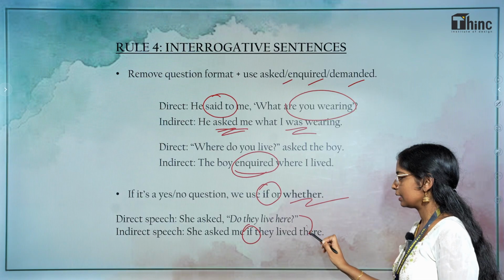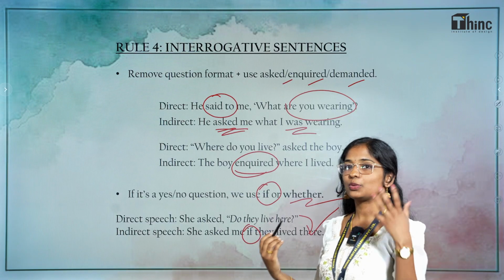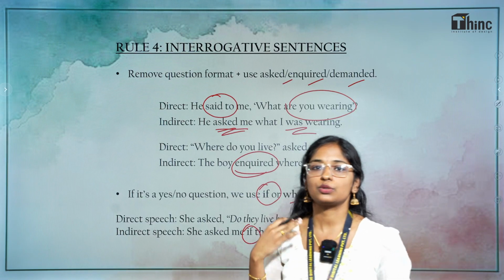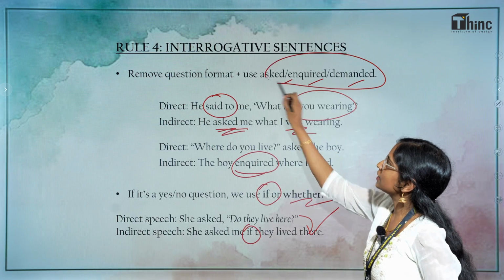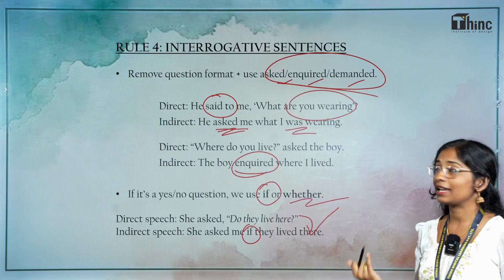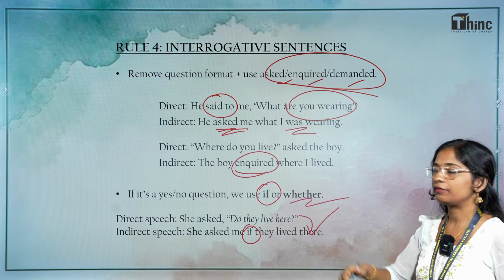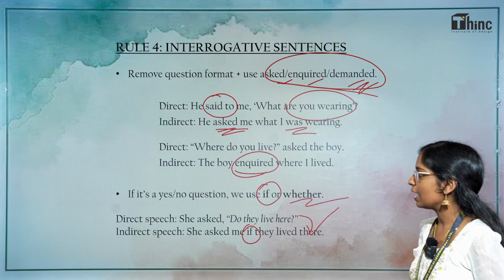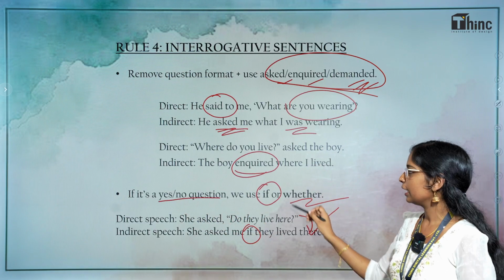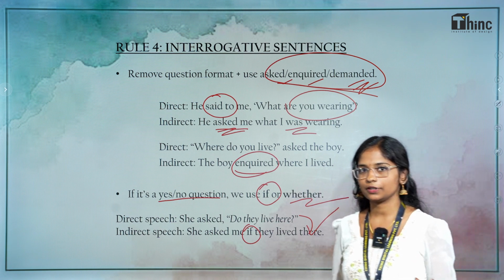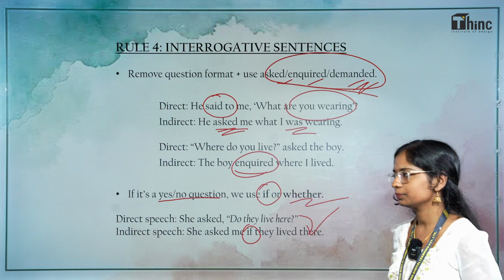Here becomes there. So, when you are faced with questions, you have to make use of words like asked, enquired, demanded, and if it's a yes or no question, we'll most probably be using if or whether. Okay, this is the fourth scenario.